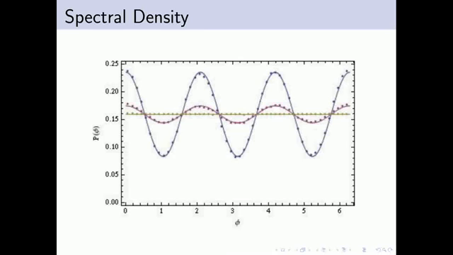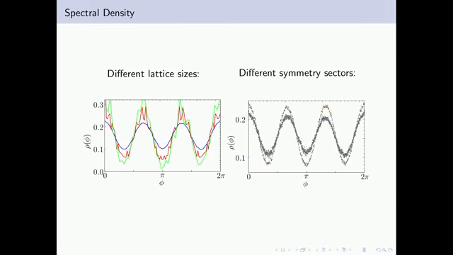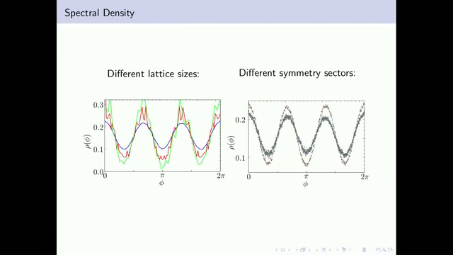First, we are interested in the transitions between a flat spectral density and a spectral density with a shape essentially dominated by a single Fourier component, as they are associated with regular and chaotic dynamics correspondingly. The first results show how for different lattice sizes the spectrum behaves in a stable manner, and this also holds for different symmetry sectors.